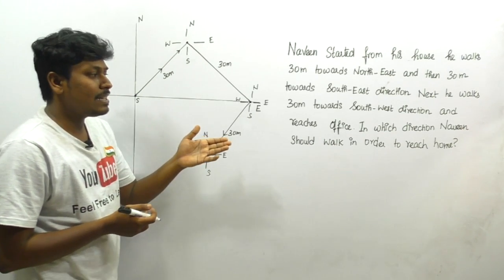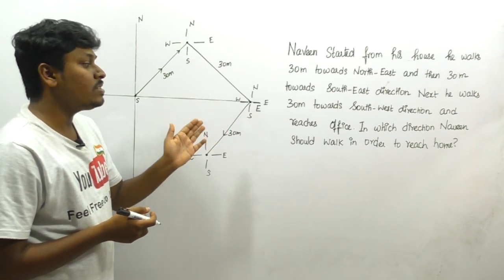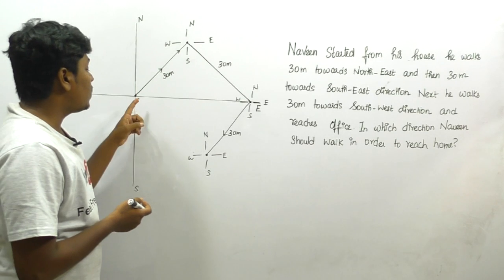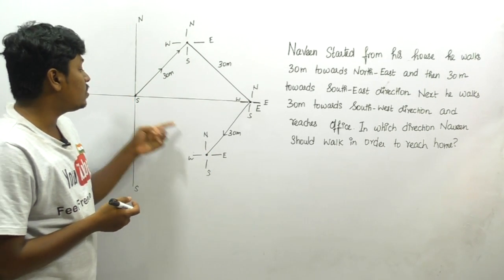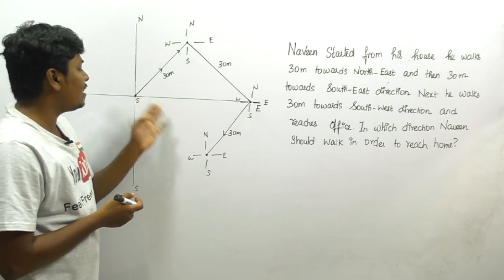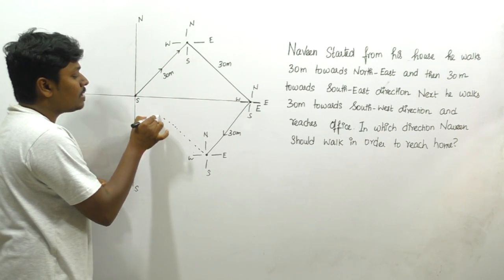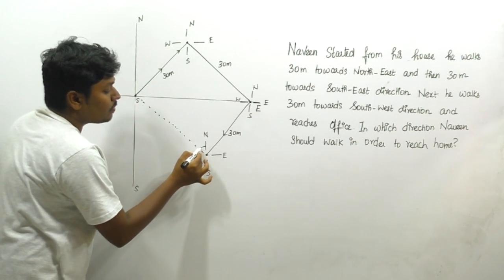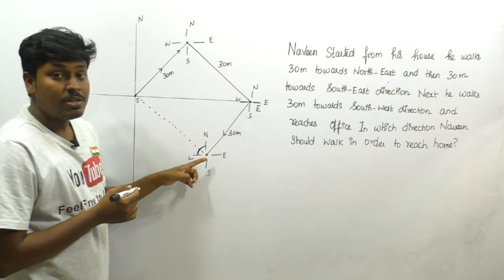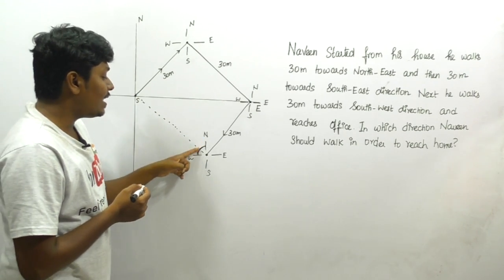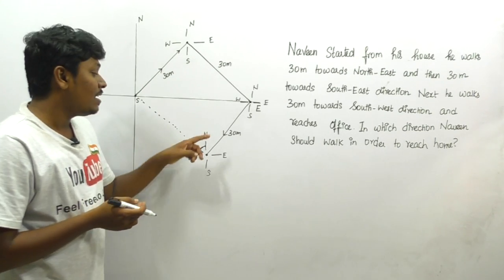So let me see the last line, friends. And reaches the office. So Naveen is reaching his office. In which direction should Naveen walk in order to reach home, right? We know that Naveen started from his house. Now Naveen is at the office. They are just asking, in order to reach home, in which direction Naveen has to go. We can clearly say that in order to reach his home, Naveen should definitely walk in the northwest direction, right? So Naveen is at the office, and in order to reach house, Naveen has to walk in a northwest direction. So we can clearly say that the answer for this question will be northwest.